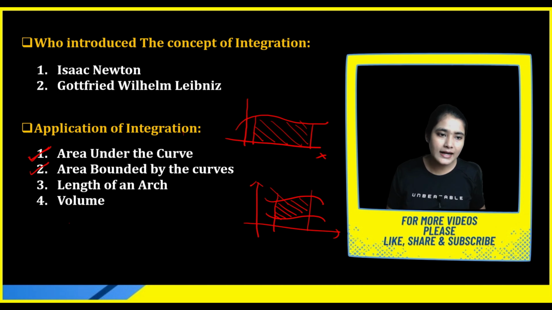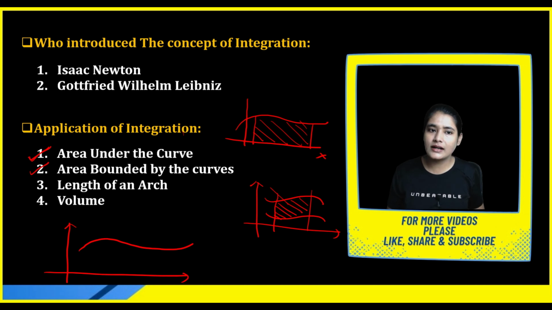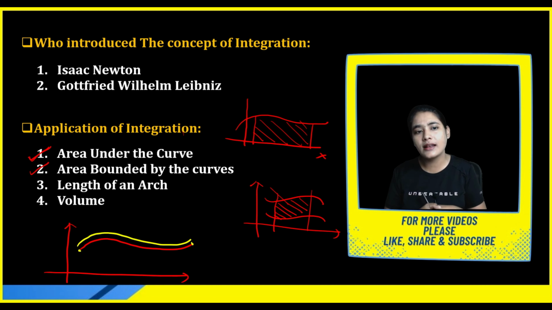Suppose that I have one spline, one curve, and I want to find out the length of this curve. What is the total length? Because if it is a straight line, then it is very easy for us. But if it is a curve, now we have to find out the total length. So how are you going to find the total length? With the help of integration.